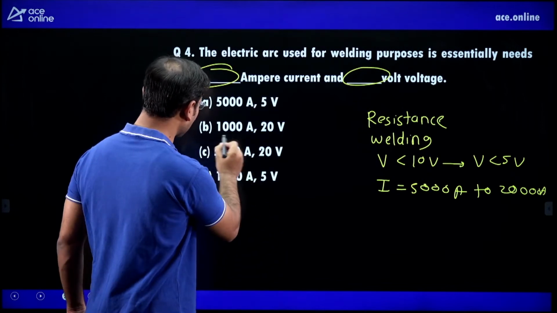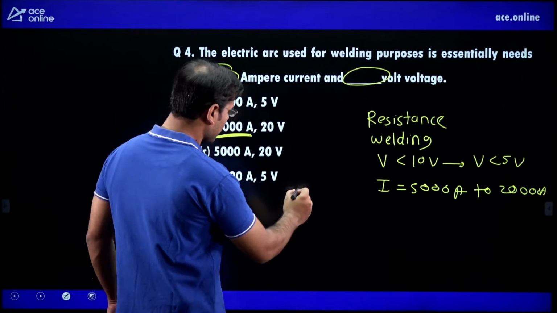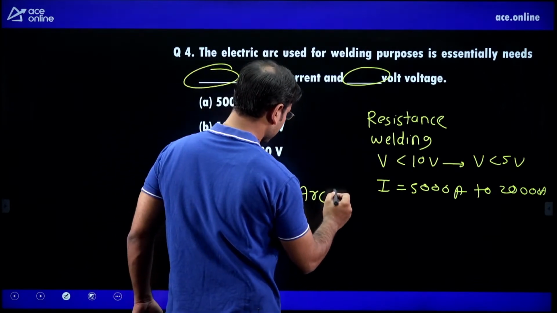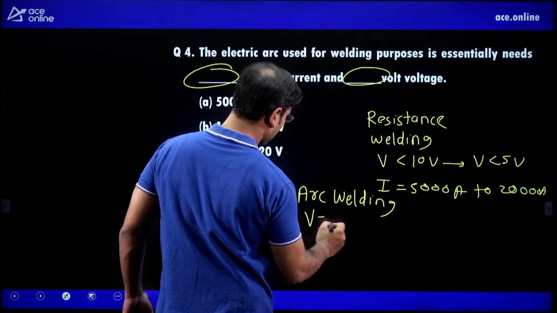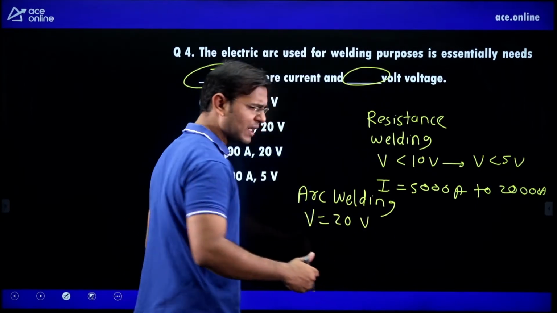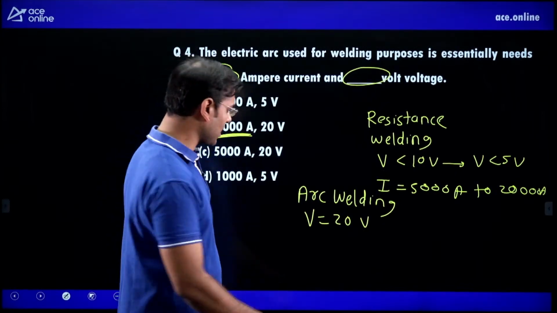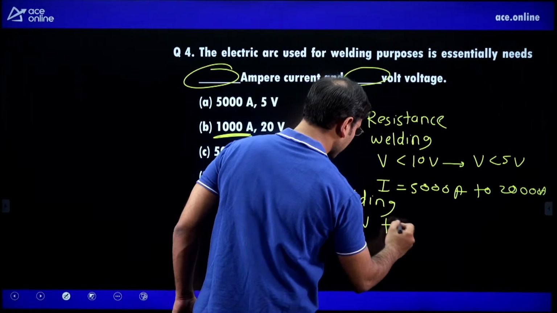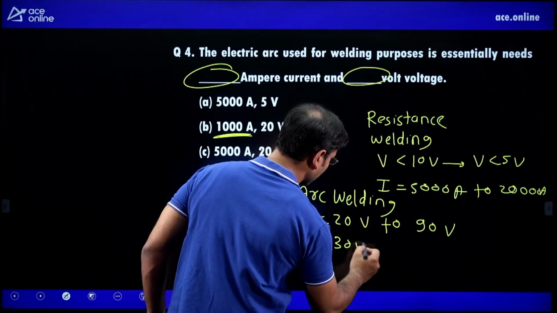Here you can see the 1000 ampere current. And in arc welding the voltage is 20 volt or 30 volt, up to 70, 80, 90 volt. I am directly writing the big range, 20 volt to 90 volt. Also we can write 30 volt to 70 volt.